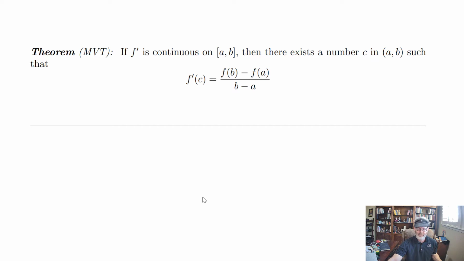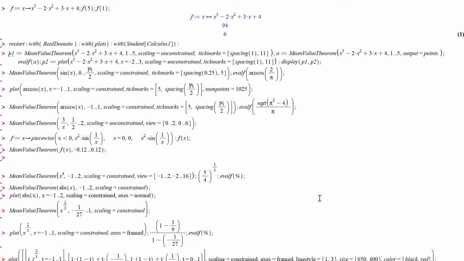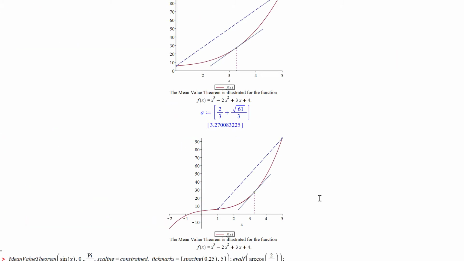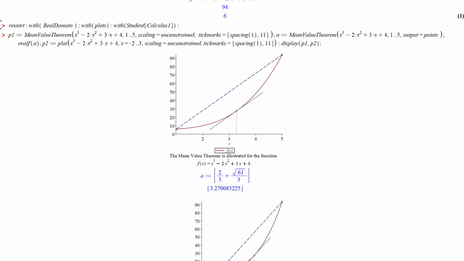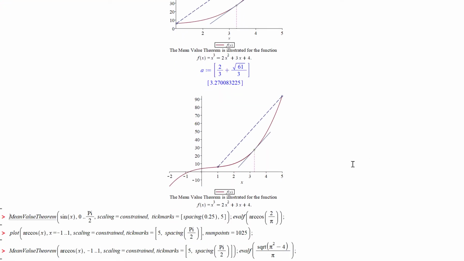Visually, let's take a quick look at what that means. So this will be a little picture of some graphs illustrating the mean value theorem. So I've got it here, kind of zoomed in, or if we zoom out a little, we can see that the secant line is here, and somewhere the slope of the tangent will have to equal that. There's at least one point.